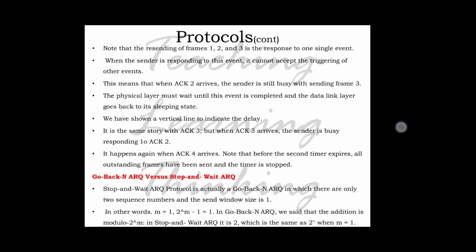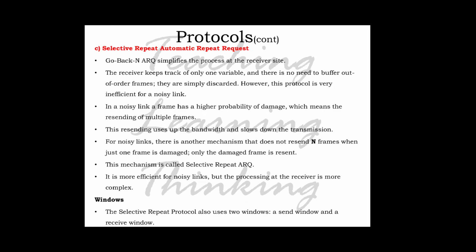So the last protocol that we are going to discuss is selective repeat automatic repeat request, selective repeat ARQ. Go-Back-N ARQ simplifies the process at the receiver side, and the receiver keeps track of only one variable, and there is no need to buffer out-of-order frames. They are simply discarded. However, this protocol is very inefficient for a noisy link.